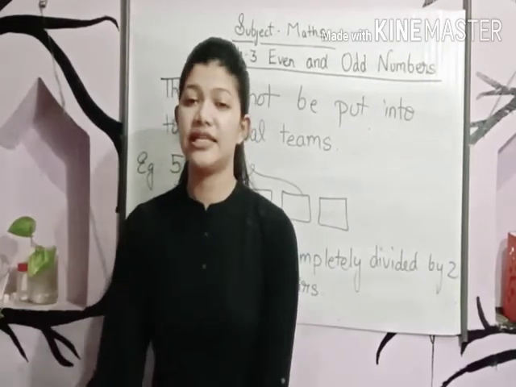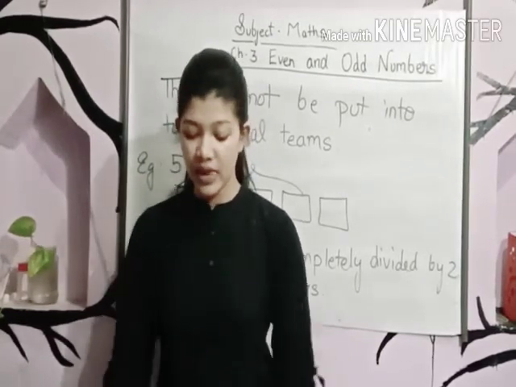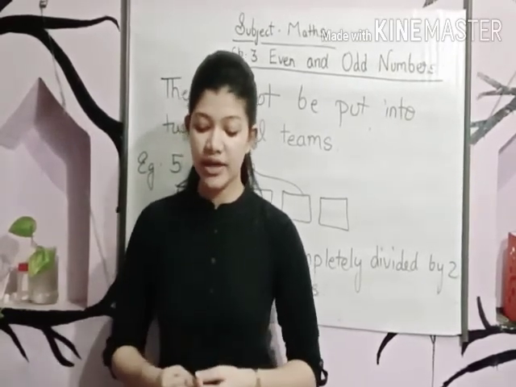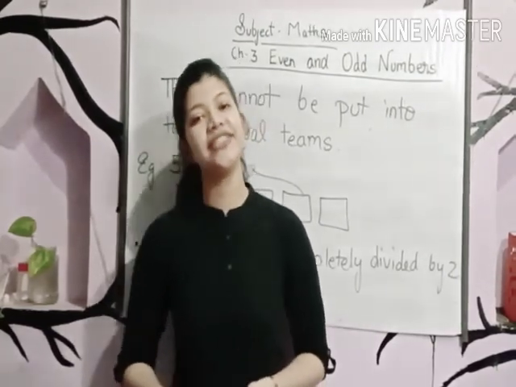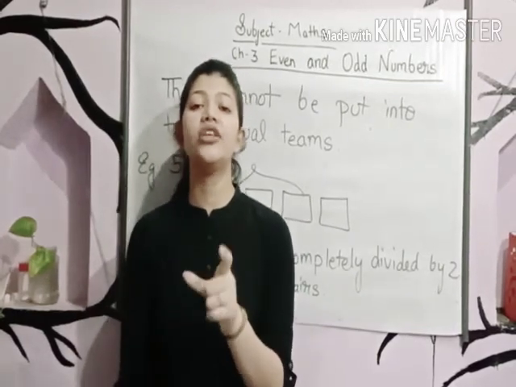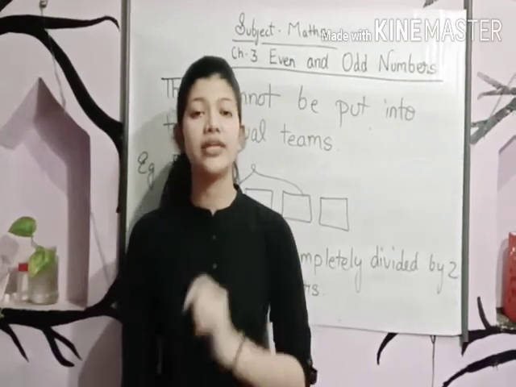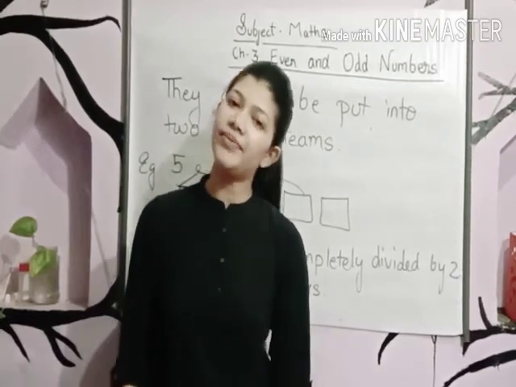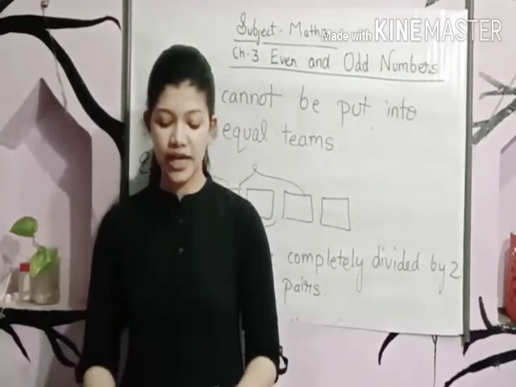Now the chapter test. Let's come to the chapter test given on page number 45. First one: color the odd numbered balloons red and even numbered balloons yellow. In this you have to find out which number is written in which balloon. If it is an even number, then you will color it yellow, and if it is an odd number, then you will color it red.